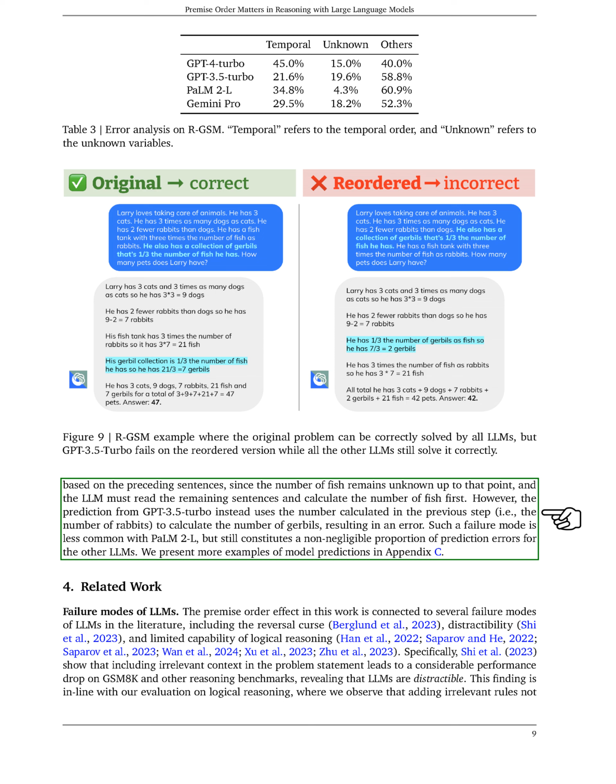GPT 3.5 Turbo, in this case, incorrectly uses the number of rabbits from a previous step to calculate the number of gerbils, resulting in an error. This type of failure is less common with PaLM 2L but still represents a significant portion of prediction errors for the other LLMs. We provide more examples of model predictions in the appendix.